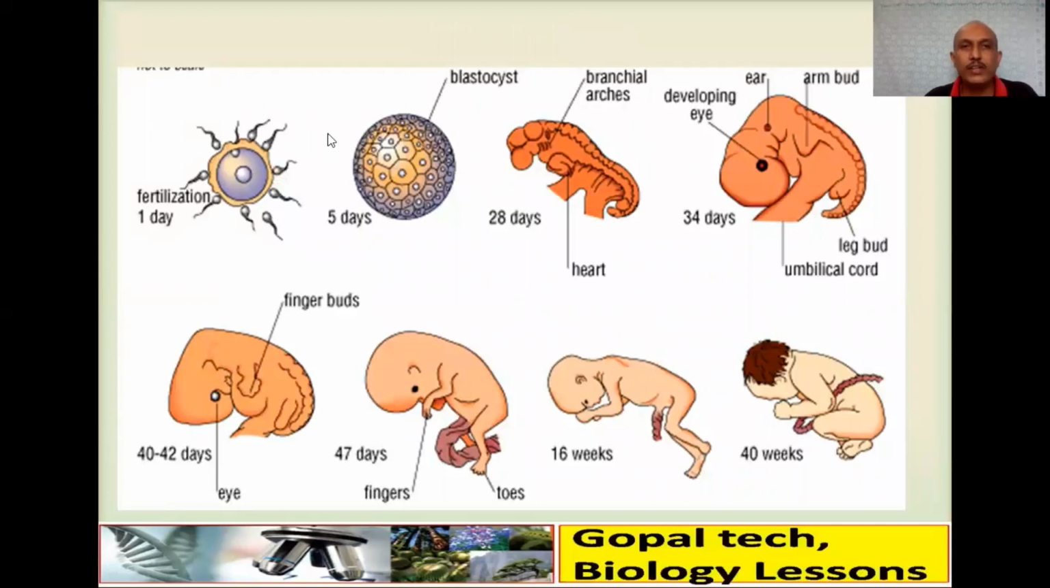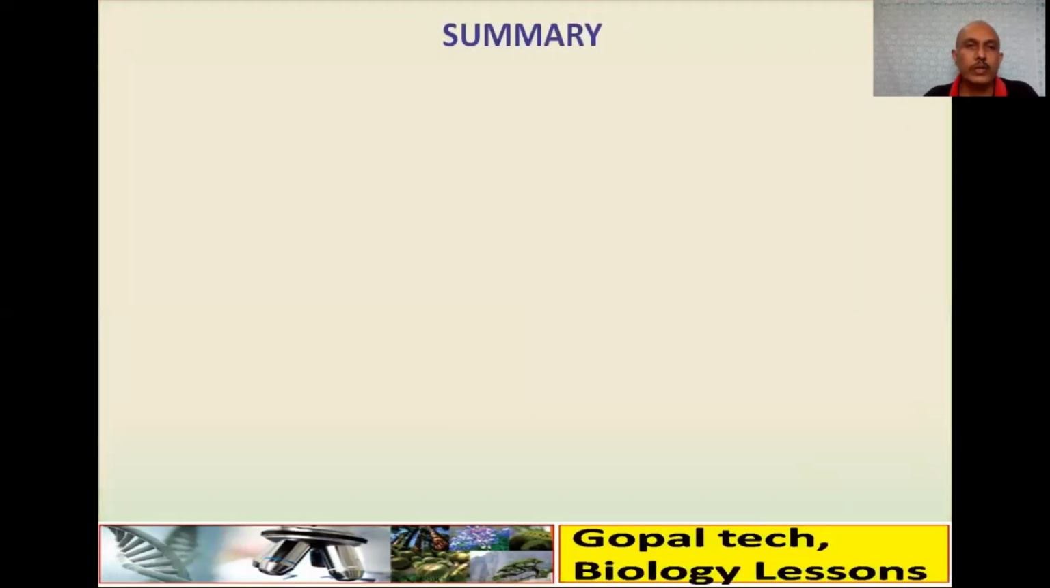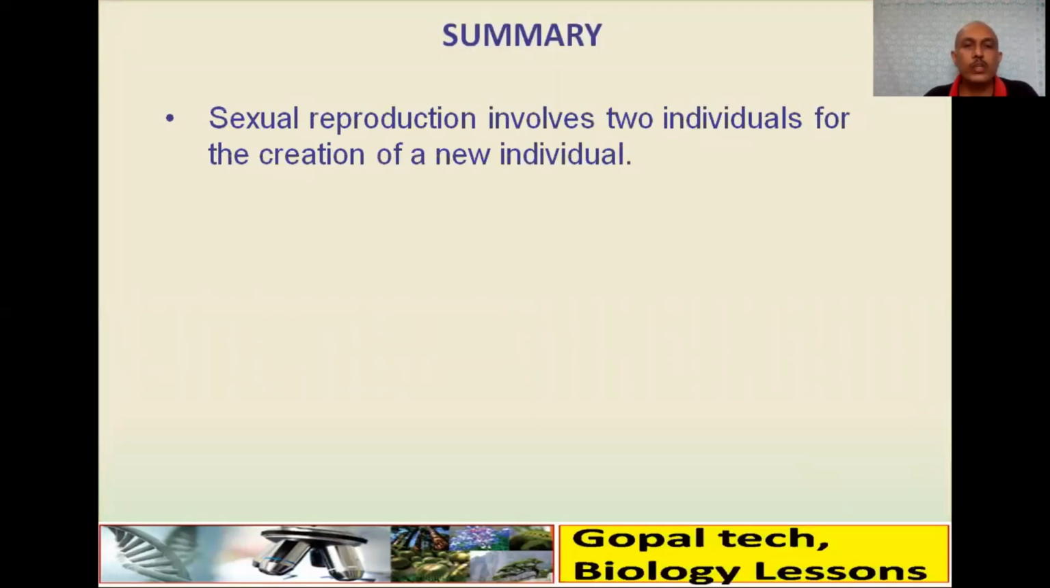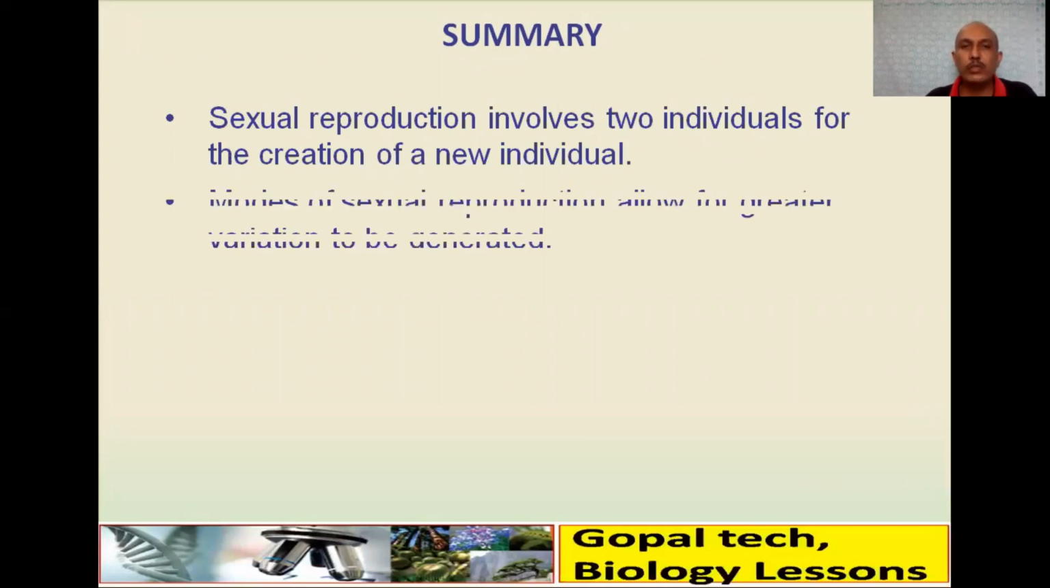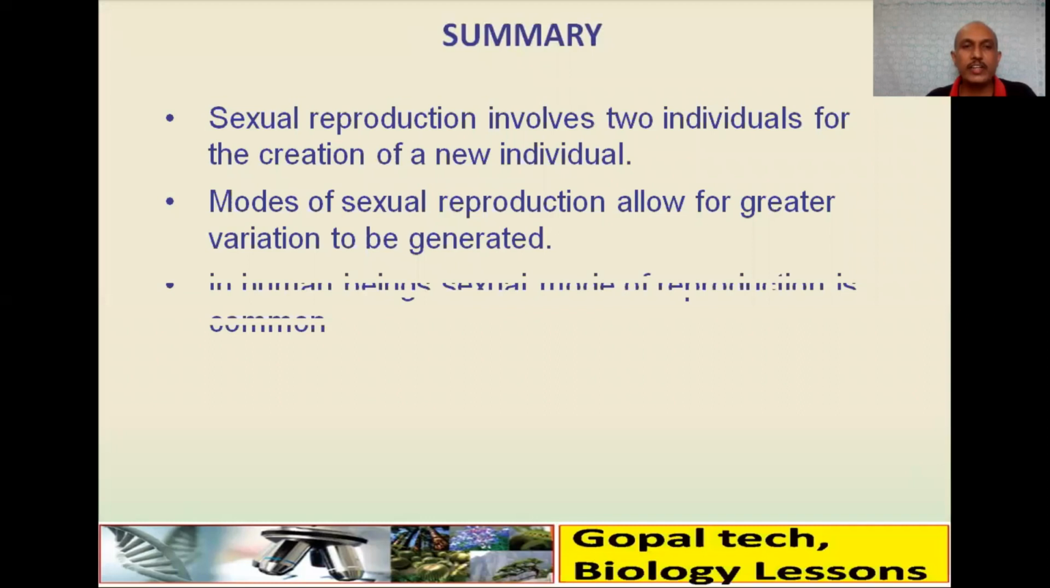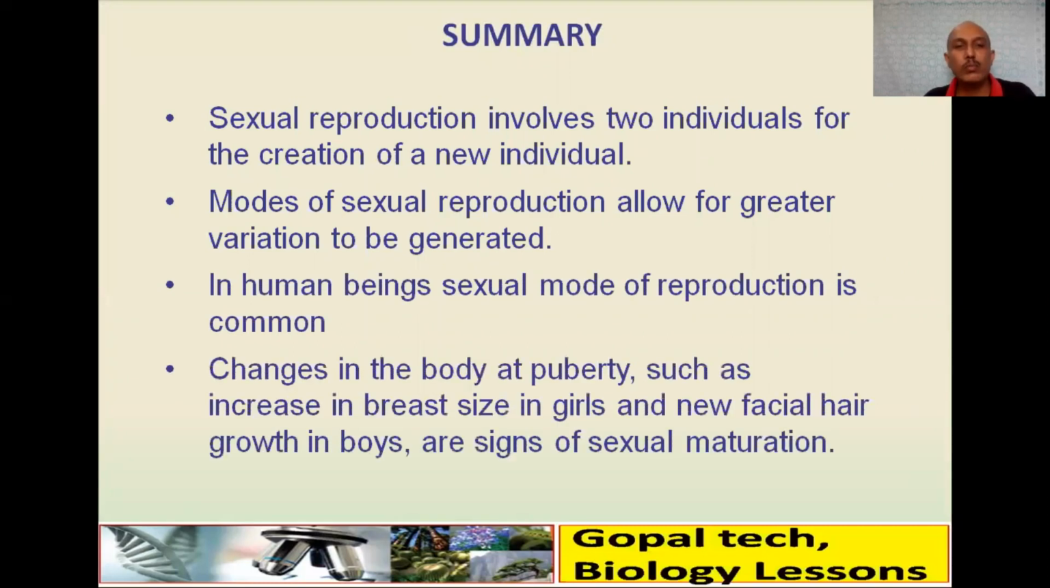So these are the different stages we have seen. 40 weeks. So what we have studied: sexual reproduction involves two individuals for the creation of a new individual. Modes of sexual reproduction allow for greater variation to be generated. In human beings, the sexual mode of reproduction is common.